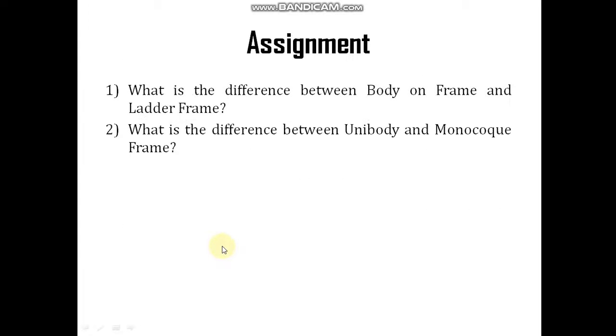Now coming to the assignment, there are two questions which you have to solve. First question: what is the difference between the body on frame and the ladder frame? And second question: what is the difference between the unibody and monocoque frame? So these are the two questions which you have to solve.